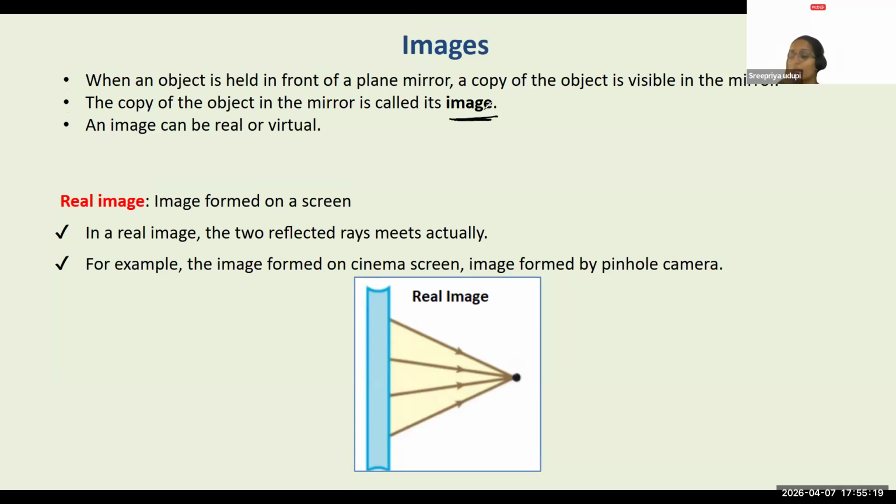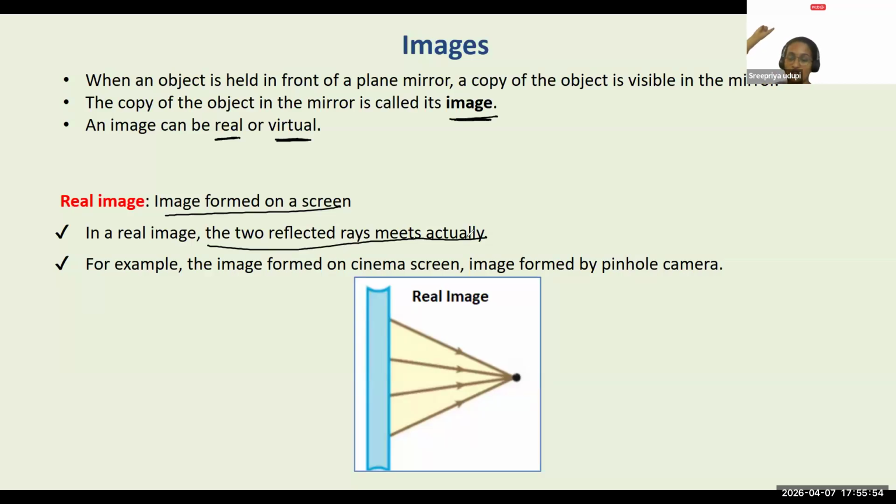There are two characteristics of an image. An image can be either real or virtual. Virtual image, we have already seen the example. A virtual image is one which is formed inside the mirror. Real images are the ones which are formed on a screen. For example, when you go watch a movie, what you see on the big screen is the real image, which is caught on the screen. Real images are actually caught on the screen, and you see that the reflected light rays actually meet there.